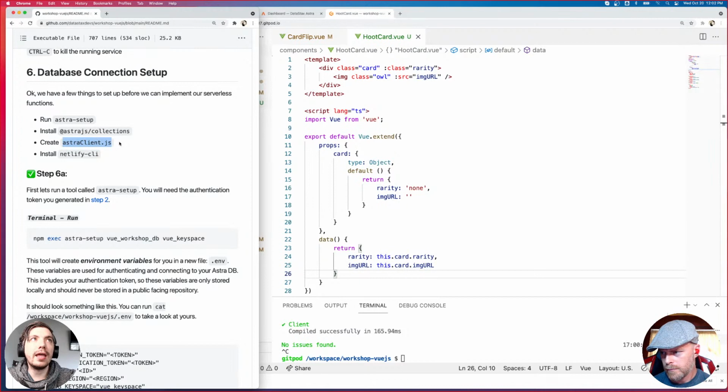We're going to create a backend utility function called Astra Client that will connect to our Astra database using all the credentials and connect to the specific document collection that we want to use. And then we're going to use Netlify CLI to give ourselves an environment that emulates Netlify.